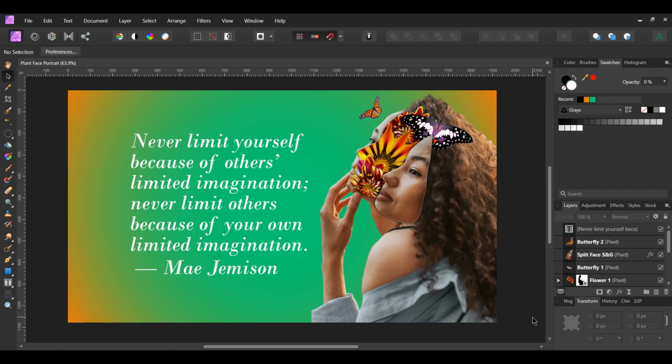And this is how you create a plant face portrait effect in Affinity Photo.